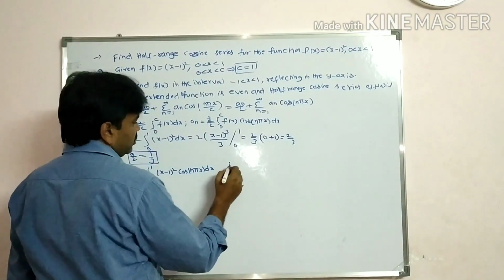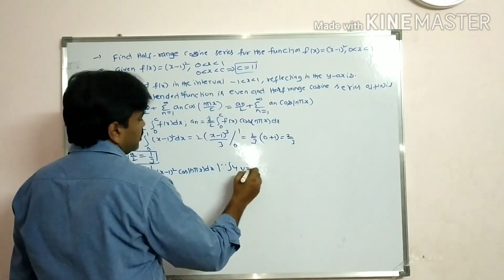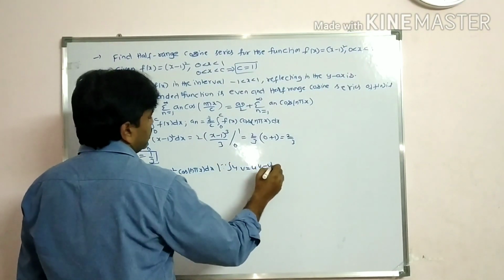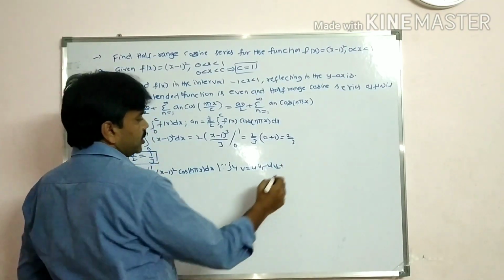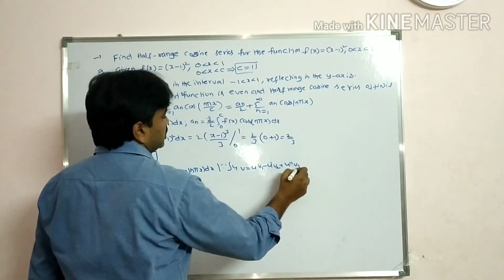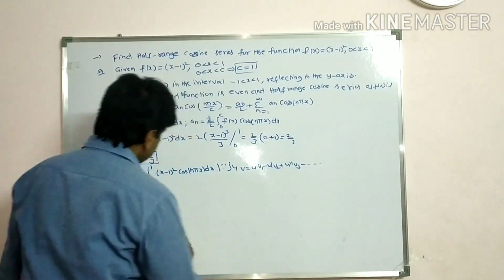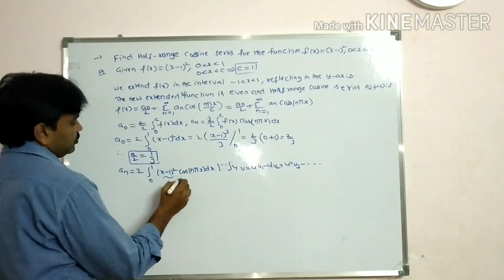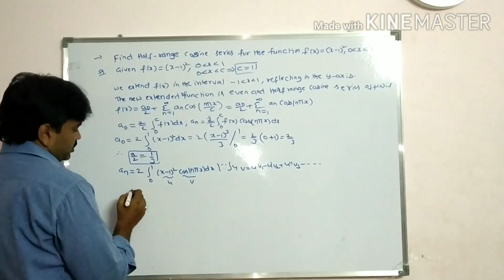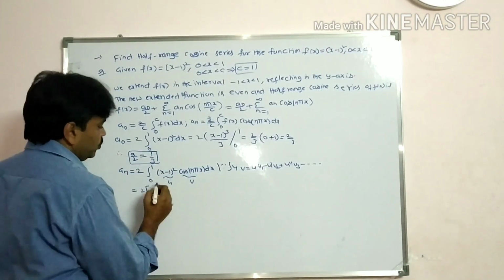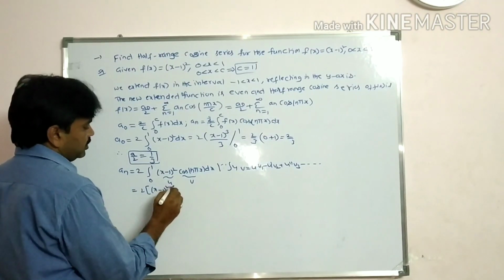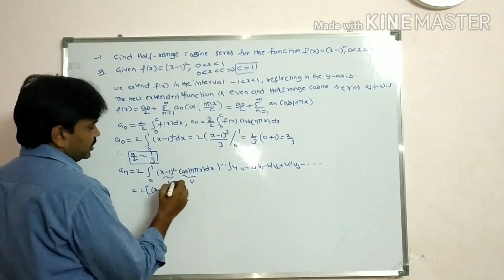So integral of uv is equal to u v1 minus u dash v2 plus u double dash v3 minus, and so on, since we have x minus 1 whole square. What is u? x minus 1 whole square. What is v? Cos n pi x. So that is equal to 2 into bracket, u, x minus 1 whole square, integral of cos n pi x.